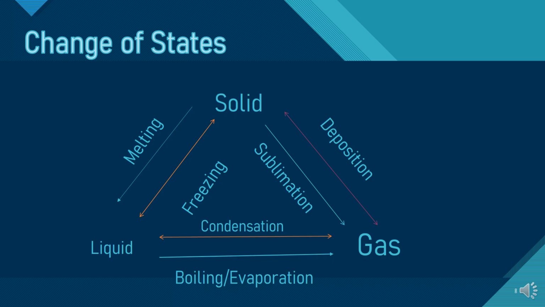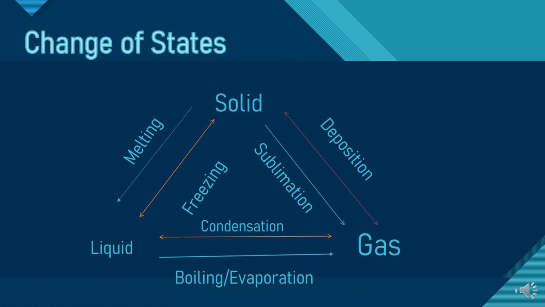Now when the space is formed between the particles, that means the solid has changed into liquid. Solid is changed into liquid. So this conversion of solid into liquid state on heating is known as melting. This process is known as melting.